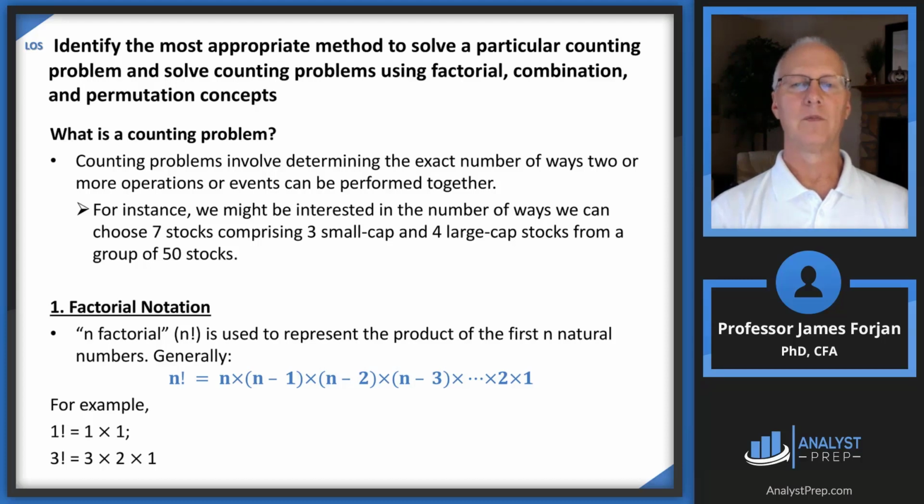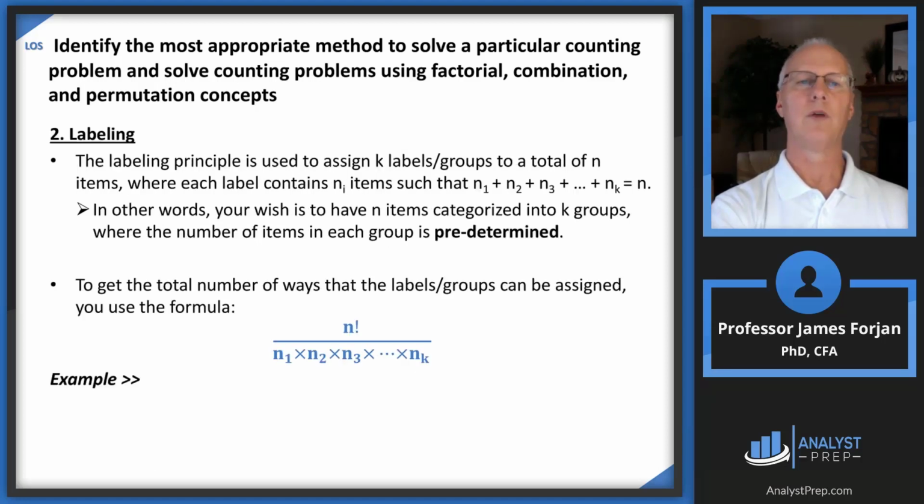So there are several of these ways to count, using factorial, combination, and permutation concepts. Factorial, I think I learned this back in the 8th grade, if I remember correctly. N factorial simply means the product of the first n natural numbers. So n factorial is n times n minus 1 times n minus 2, etc. And so 1 factorial is 1 times 1, and 3 factorial is 3 times 2 times 1.